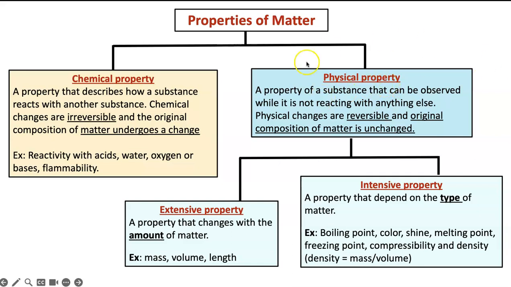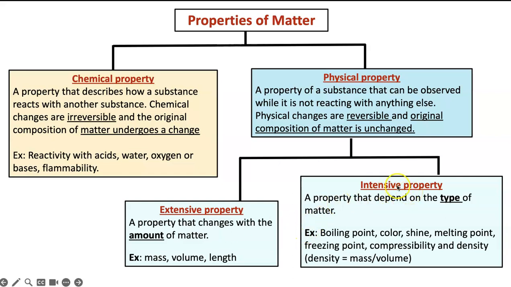Physical properties can be further divided into two: extensive and intensive properties. Extend meaning make it bigger. Remember that. The extensive properties are properties that change with the amount of matter, like mass, volume, and length. You can have, say, gold. A small amount of gold has a small mass. Small amount of gold has a small volume, and the piece would have a small length, and so on.